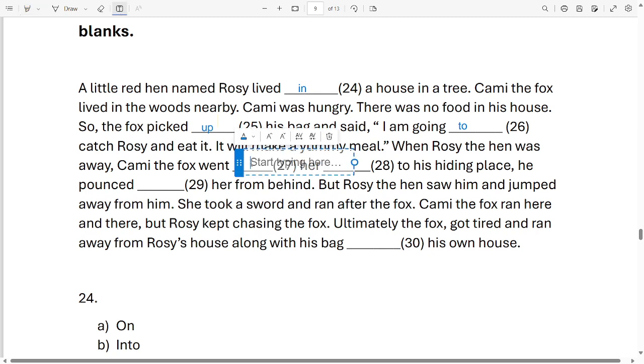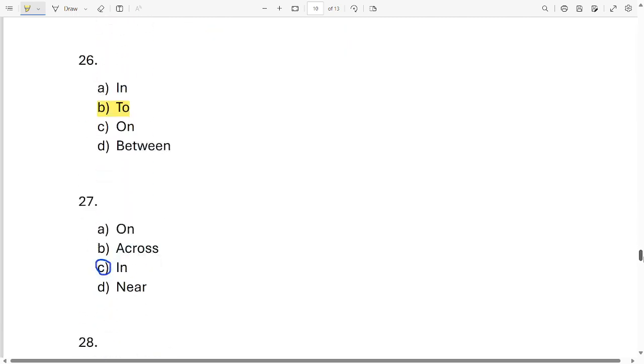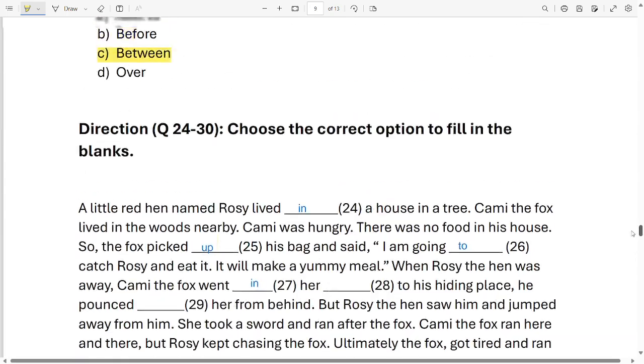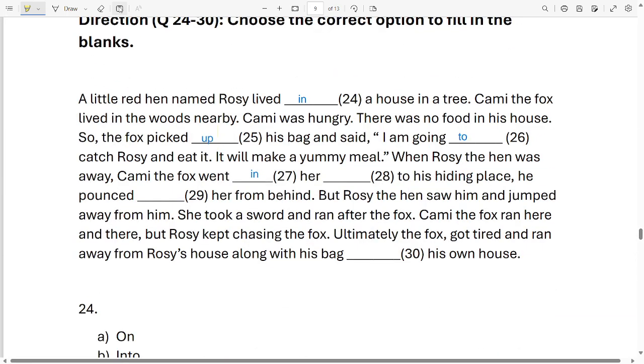27 is in. Okay. When Rosie the hen was away, Cammy the fox went in her dash to his hiding place. For 28, what will it be? 28 options are up, across, to, near. For 28, it will be near. Okay. So let's go and put it over there. For 28, it is near.